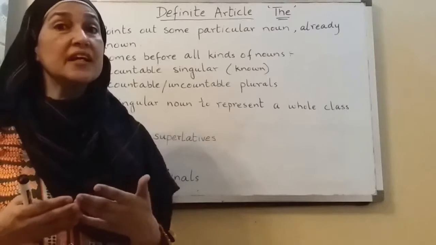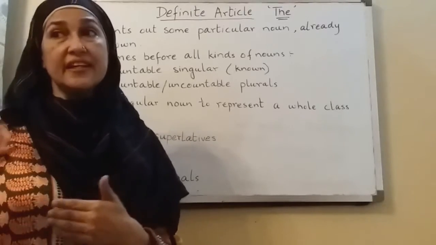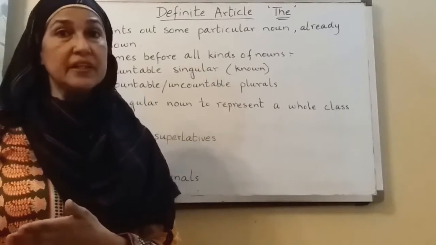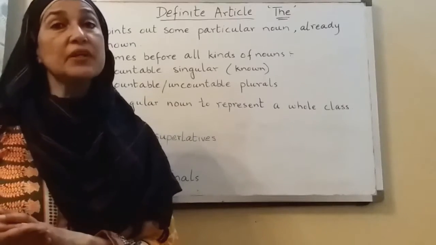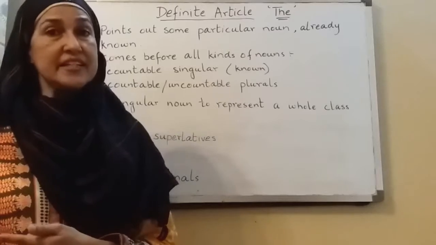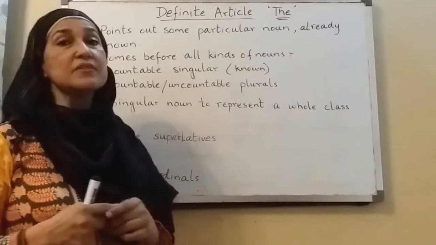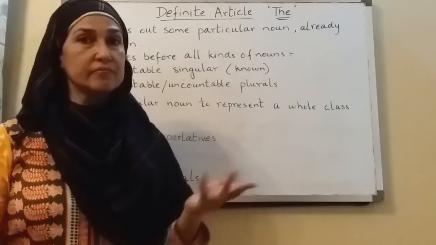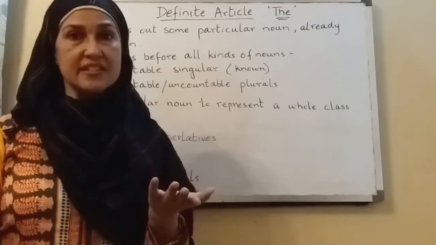Now which milk? We already know that there is a glass of milk on the table, then we are going to say that the milk is on the table. Okay. Otherwise we will say a glass of milk. So a glass, or any glass.